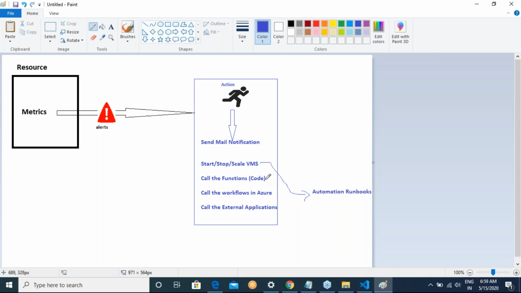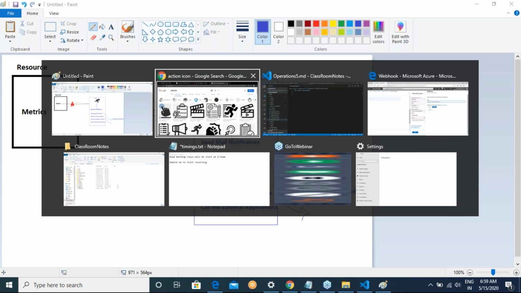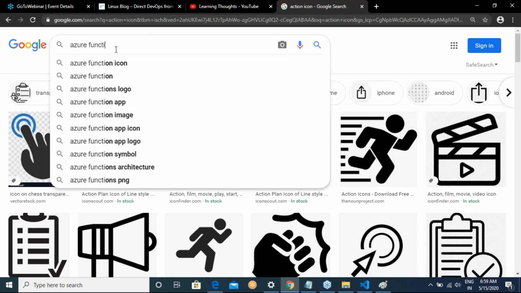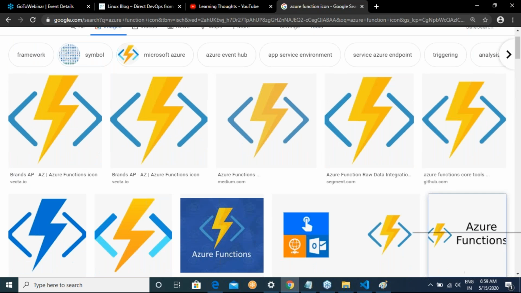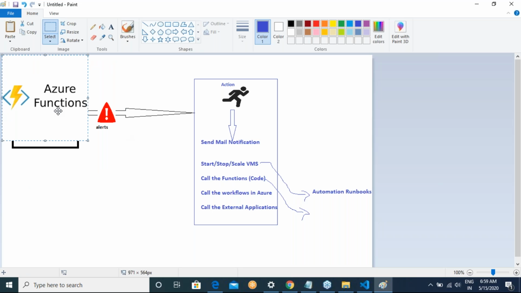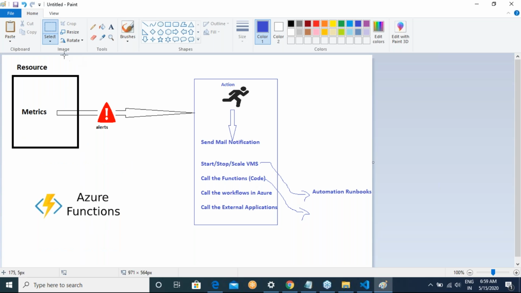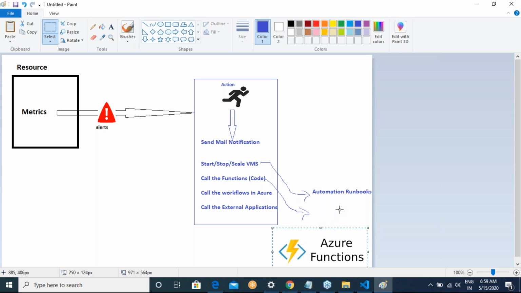And for this, you will be using Azure Functions.